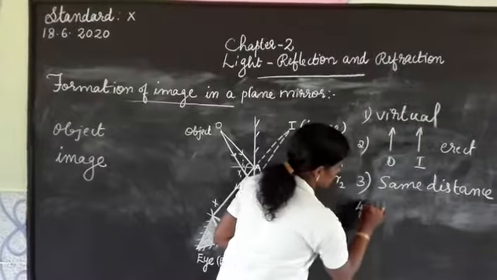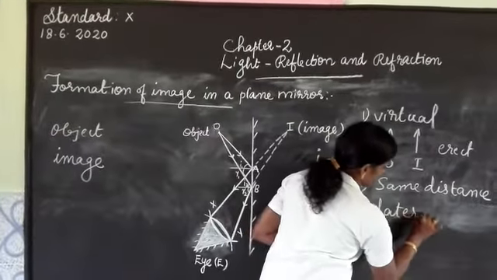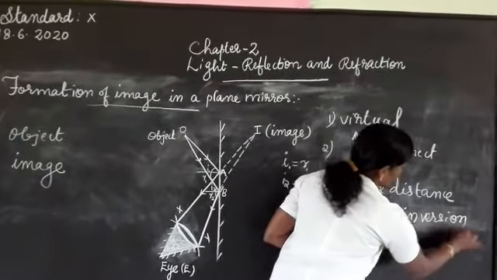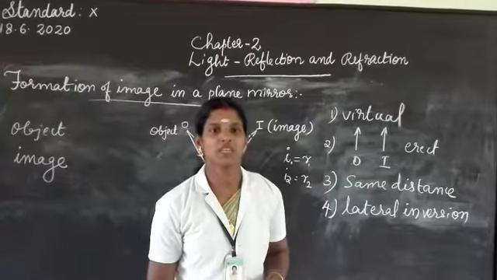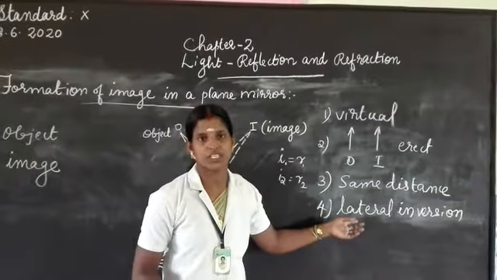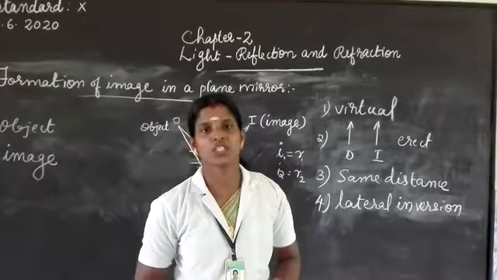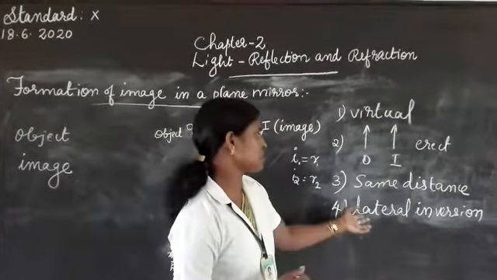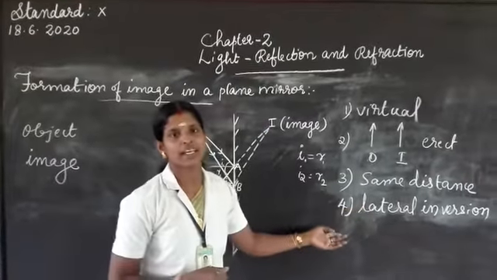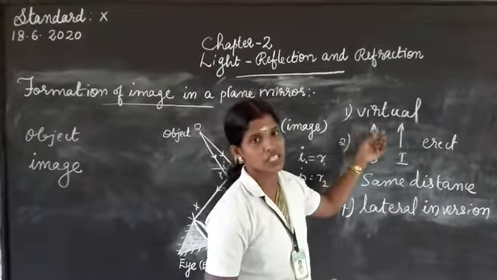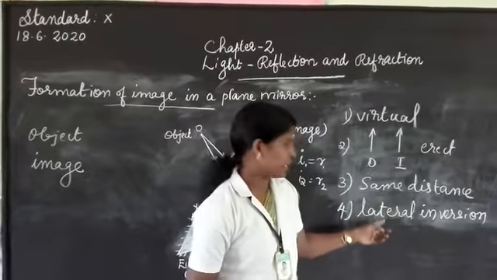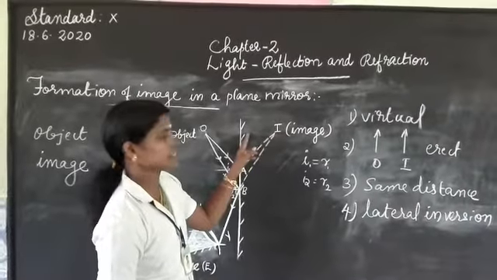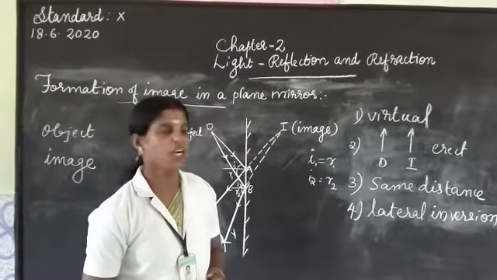One more thing we can see is lateral inversion. Are you remembering lateral inversion? You can remember the situation where we saw lateral inversion, the ambulance. Lateral inversion means a sideways change between the object and image. So, what are the characteristics of the image formed by a plane mirror? It is virtual, erect and laterally inverted, and the image will be at the same distance behind the mirror as the object is in front of the mirror.